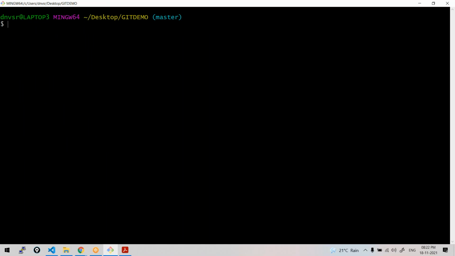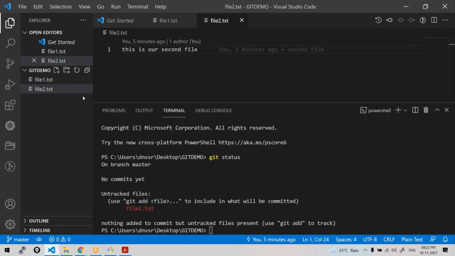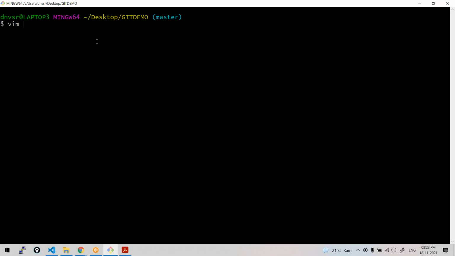Madam, one question. Without Visual Studio also we can create files only with the Git Bash, right? Directly. Of course, touch commands, Vim commands we learned yesterday, right? I'll create now with Git Bash. Visual Studio Code is useful when you are writing some YAML files and so on, then it would be more comfortable. Similarly, if you want to write some Java programs for practice, this would be more comfortable. Any syntax errors will be highlighted here. But here anyway, we are creating dummy files. You can use Vim also. See, I'm creating another file via Git Bash.